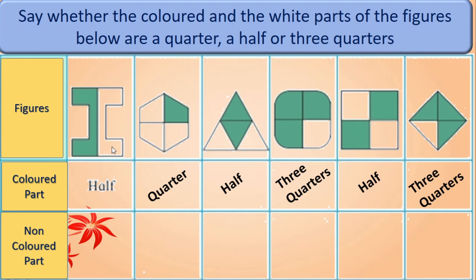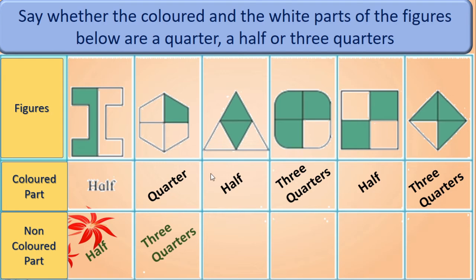See here. Non-colored part we have to observe. You have to ignore this colored part. Here see only 2. Out of that 1 is non-colored. So half. Here 3 non-colored parts we can see in this figure. So that is 3/4. Again see here, quarter plus 3/4 together it became 1 whole.